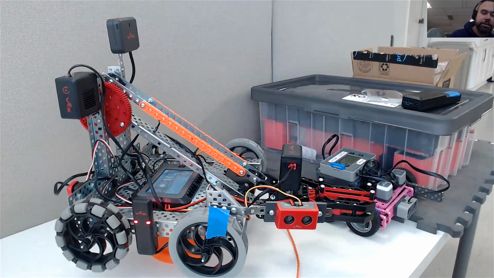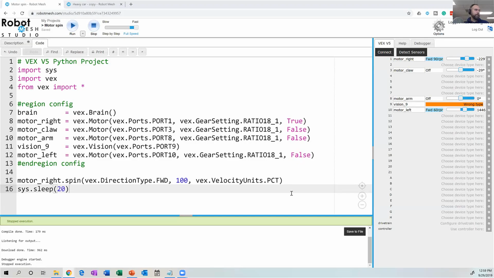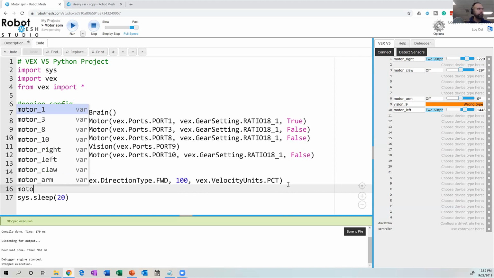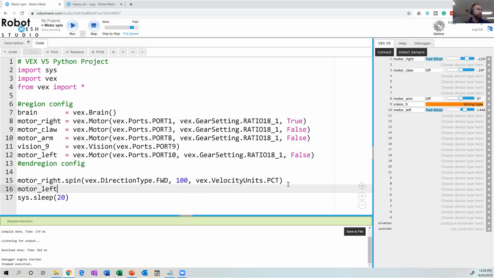And I'm going to come back to my program editing environment in Robot Mesh Studio. Say, for example, I wanted to have both motors spin at the same time. Well, I could go motor, and now it's going to show me my options here. So see, I have a motor left dot spin.